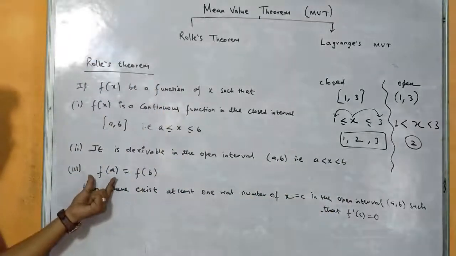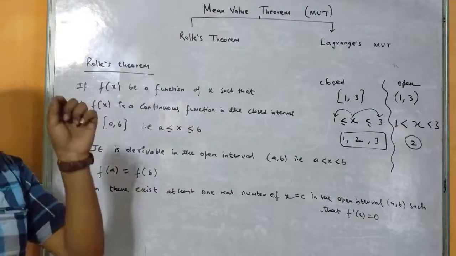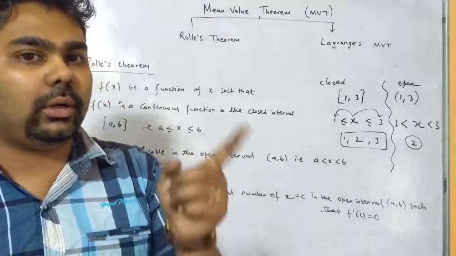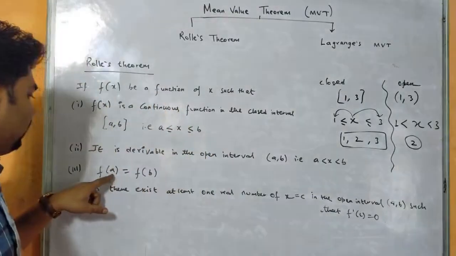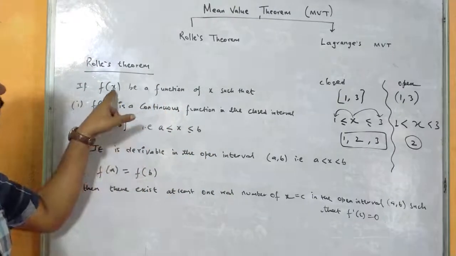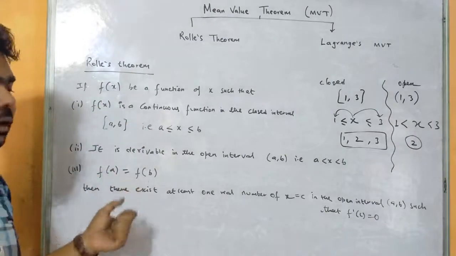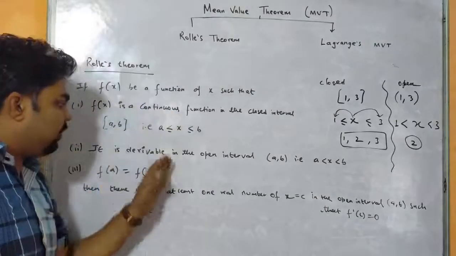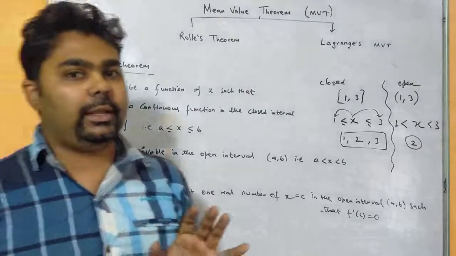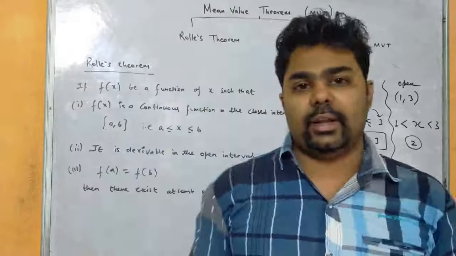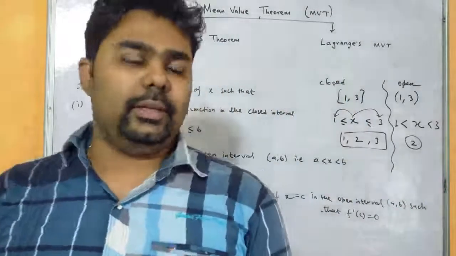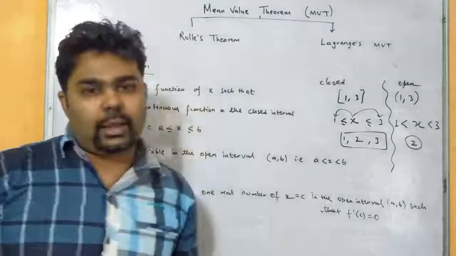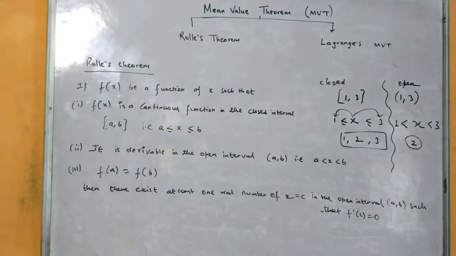Third condition, f(a) must be equal to f(b). In the question, the limit which was given, suppose 1 comma 3, so one by one the values of x that we will be substituting in the function, and you have to check whether the given function values are equal or not, right? Now if these three conditions are verified, then there exists a value of x, say c, where f'(c) equals 0. So these are the rules, so let's use them in our question.